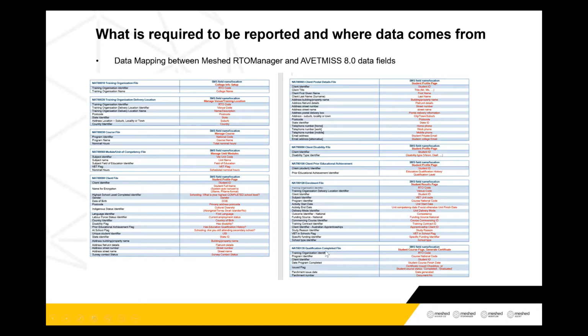And finally, the program completion, which is the students who have successfully completed all the units as per the training package rules that you have defined in your platform, and you have given the course status completed or graduated. Those students will be listed in the NAT 130 file. Okay. So if you have any issues on any of these files while reporting and you are struggling to find which particular section of the system this data is reported from, this mapping will help you to identify it. You go to the sections, update the data, re-extract the data, and then validate again.